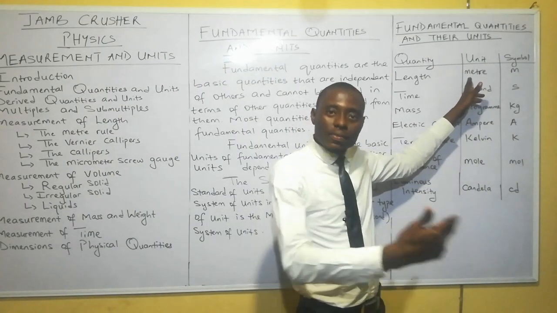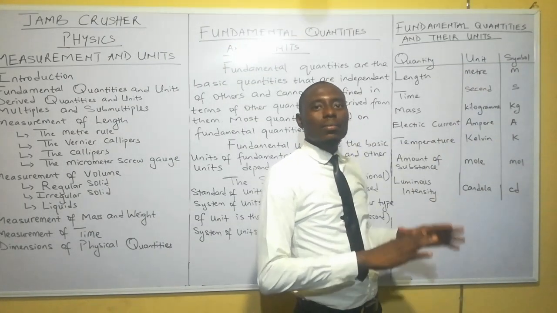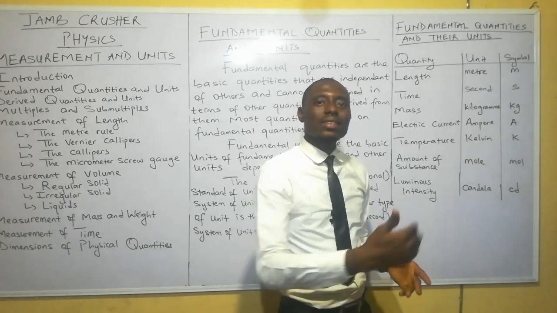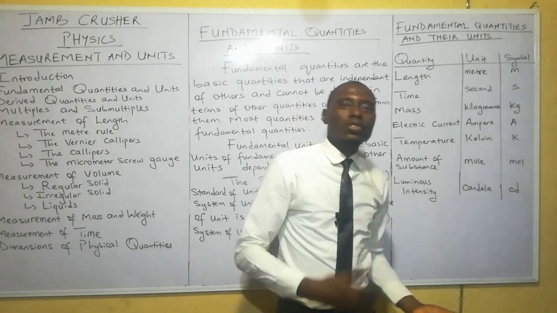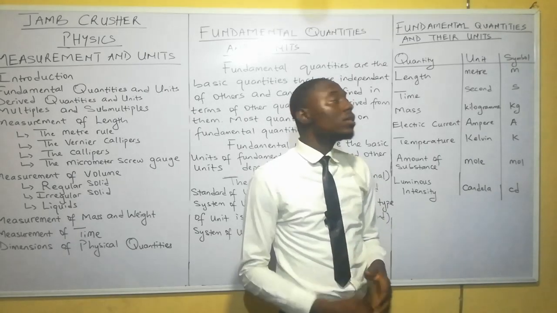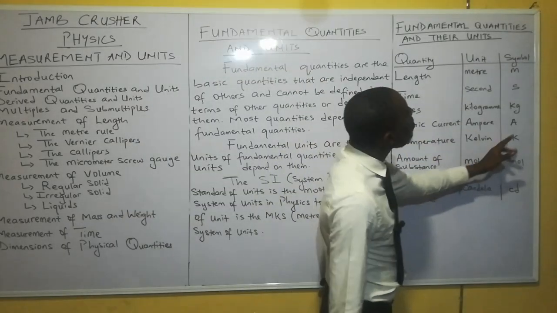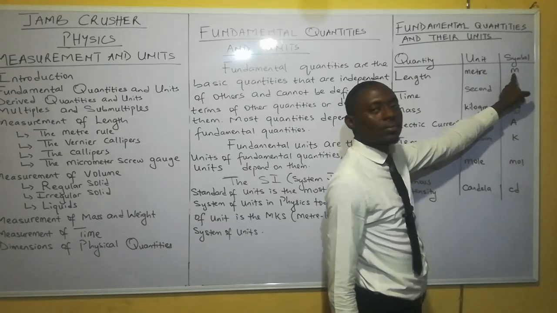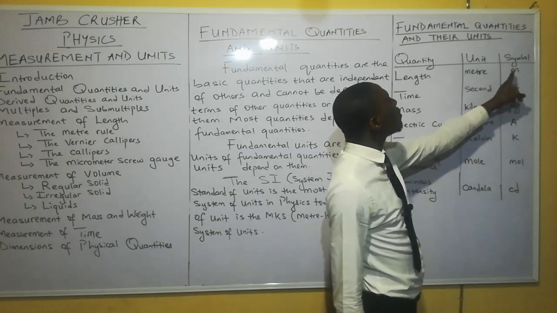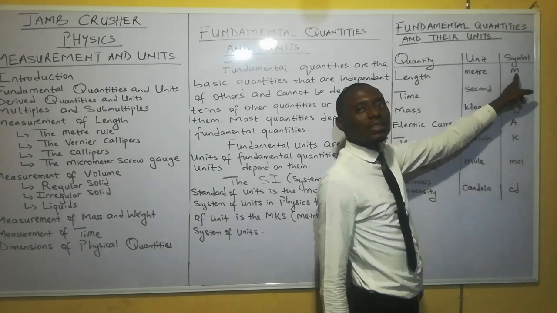Now we could have submultiples and multiples of meter. You could have it in kilometer, you could have it in centimeter, millimeter, and so on. When we discuss multiples and submultiples, I will tell you more about that. Now, what is the symbol for the unit of length? The unit is meter, and the symbol is written as M.